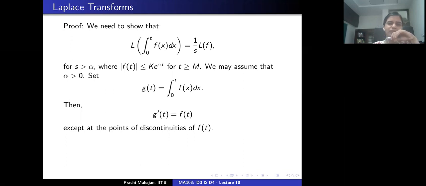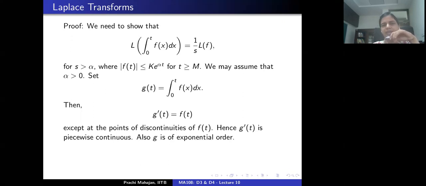So the derivative of g exists and is piecewise continuous. Also, since f is of exponential order, I'm claiming g is also of exponential order. This is the first remark that we discussed after the statement of the theorem.